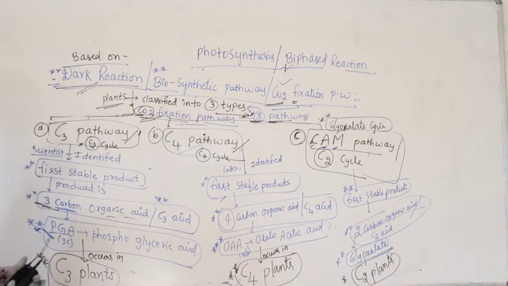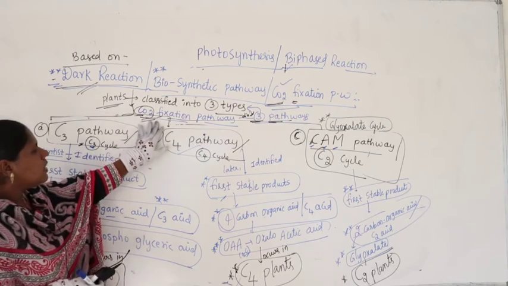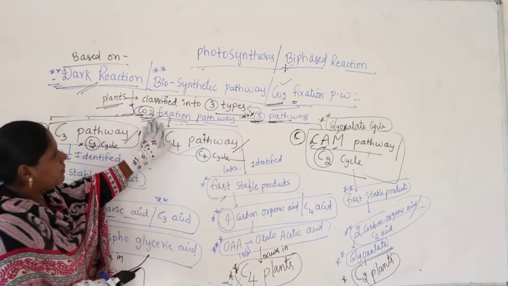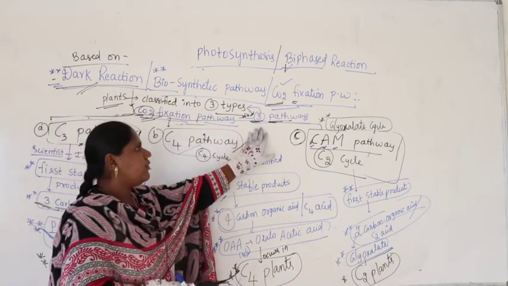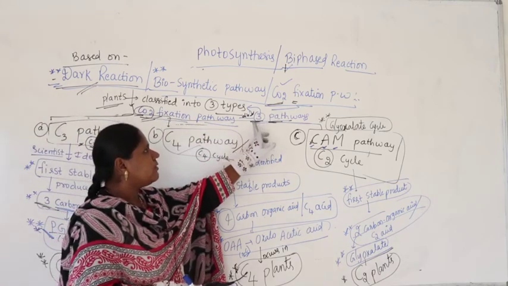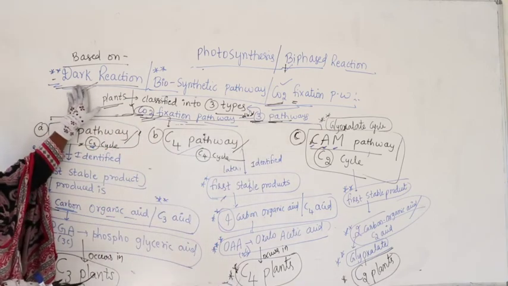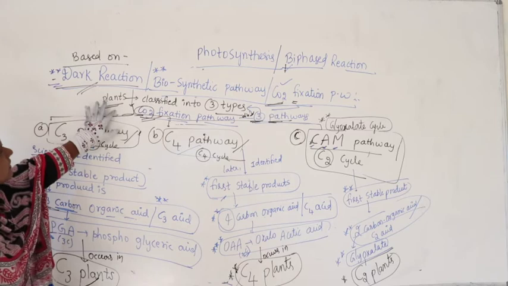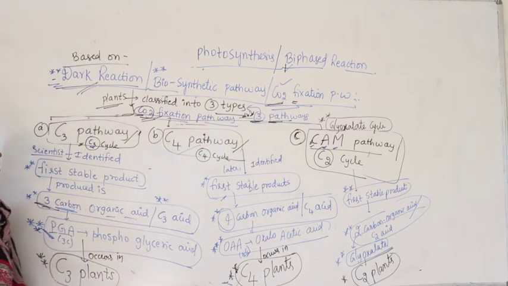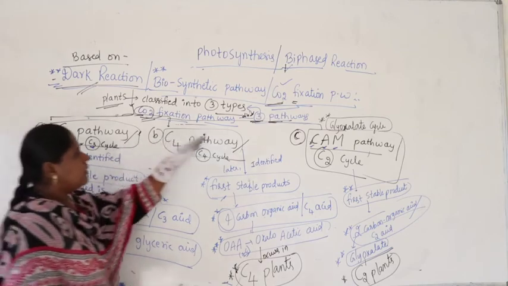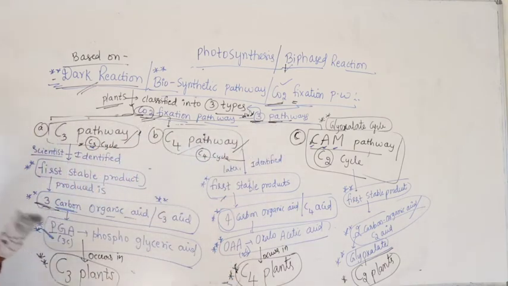When they studied the different pathways for carbon dioxide fixation in different plants, they observed that it occurs in 3 different ways. So, they classified it into 3 pathways, which are 3 types of dark reactions, and based on them they classified all plants into 3 categories. Let us see the 3 pathways, and based on that we write 3 types of plants.